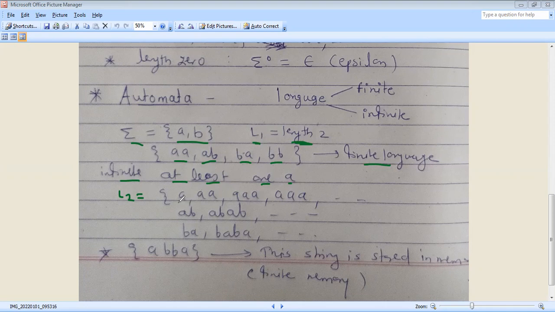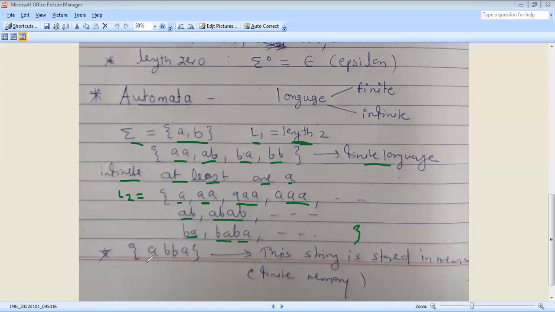So the infinite language is A, AA, AAA, 4 times A, 5 times A. Otherwise AB is also possible, because more A's are added. BA is also possible. This is an infinite language.